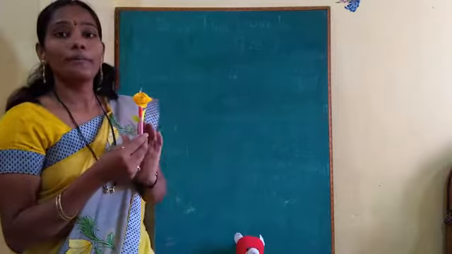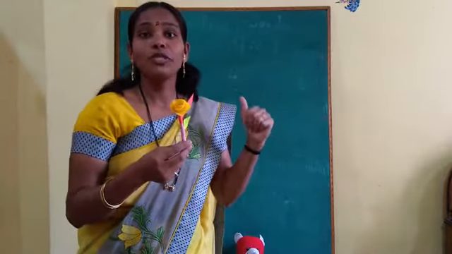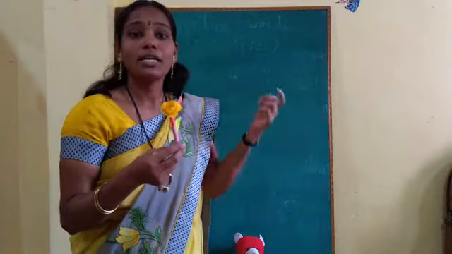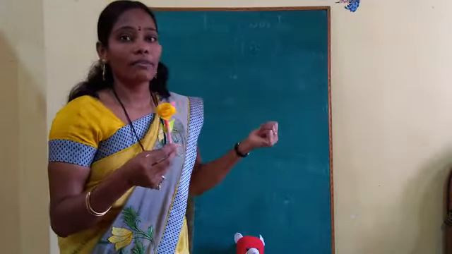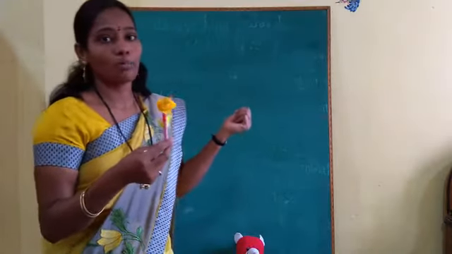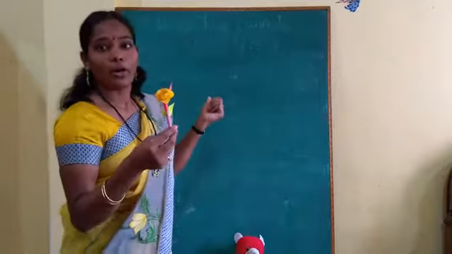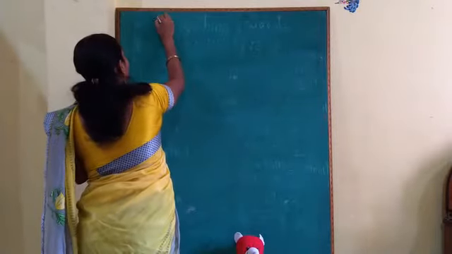So the word which we use to describe something is called a describing word, and in our grammatical language we call it an adjective. So our today's topic is describing word or adjective. So let us start. What is the spelling of describing word?